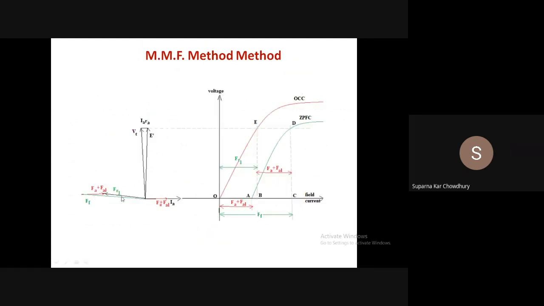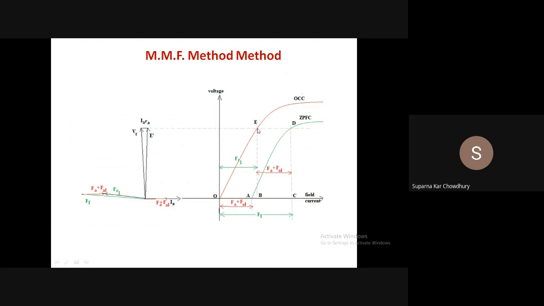So under this condition, as the angle is very small, this FR1 and FA plus FAL are almost 180 degrees out of phase. So our FF becomes approximately equal to FR1 plus FAL. This becomes the arithmetic equation. So this is our FF and this is our FR1. So the difference between these two is FA plus FAL.